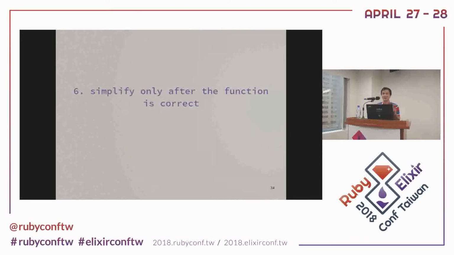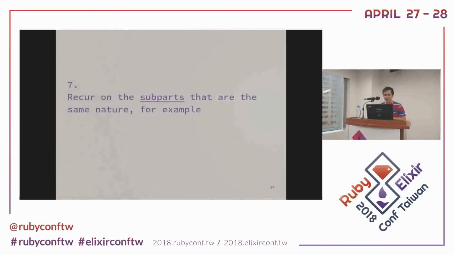So, is it okay right now? We are halfway, okay? Already finished. Then if you want to simplify the function, you have to wait until the function is correct, and then you simplify it. And that's a much more difficult part. You can recurse on the subpart, like lists inside a list. You can recognize that pattern, then you can recurse on it.